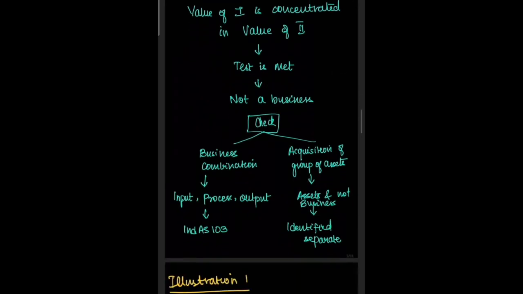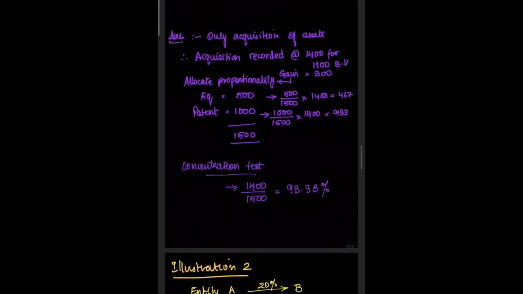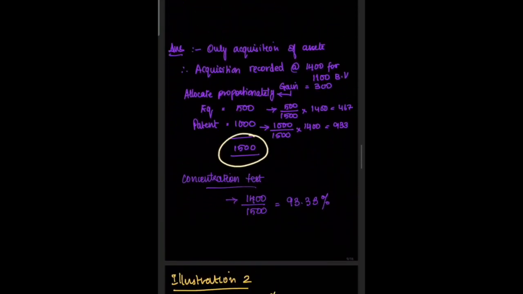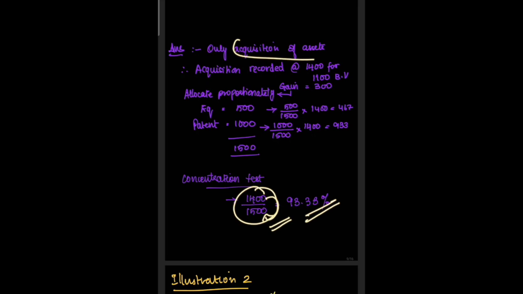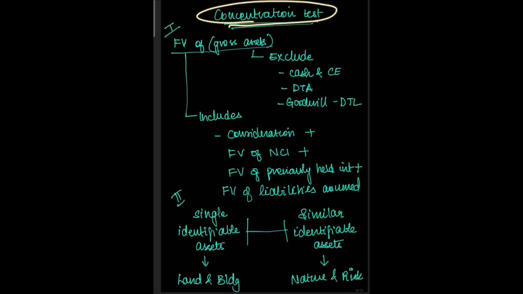So in our example, the equipment and patent total 1500 crores and the consideration paid is around 1400 crores. So this consideration is concentrated on the assets which is 1500 crores. Therefore, this is an asset acquisition and not a business combination. When performing the concentration test, a few points have to be noted.